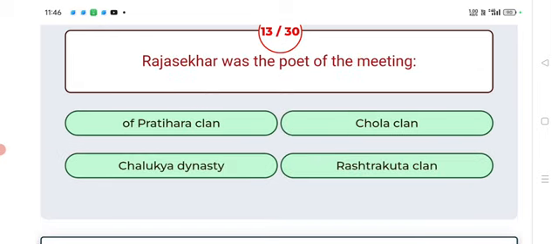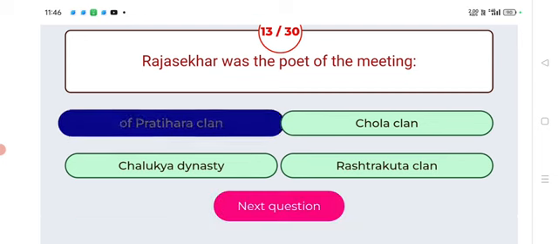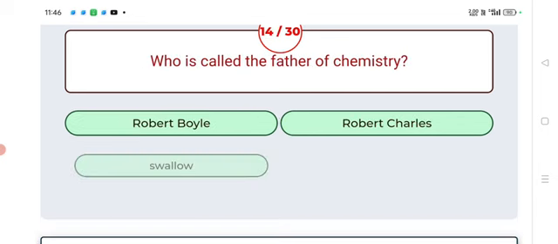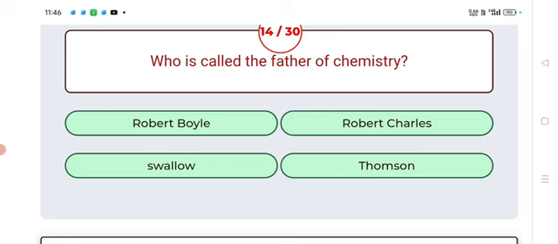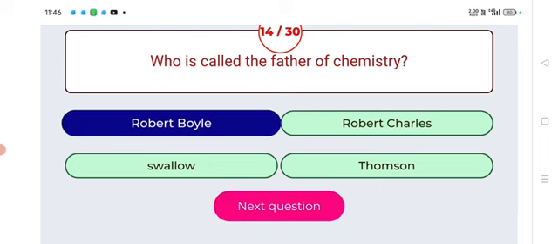Rajsekhar was the poet of which clan? Answer: Potihar clan. Rajsekhar was the poet of Potihar clan. Next. Who is called the father of chemistry? Robert Boyle. Robert Boyle is called the father of chemistry. Next.